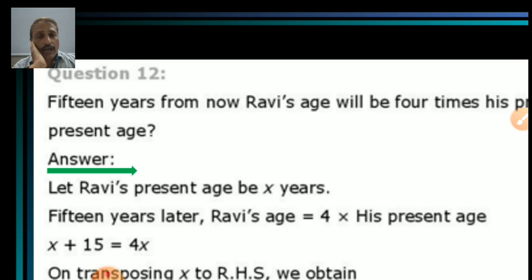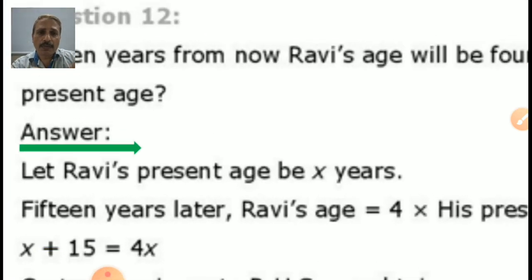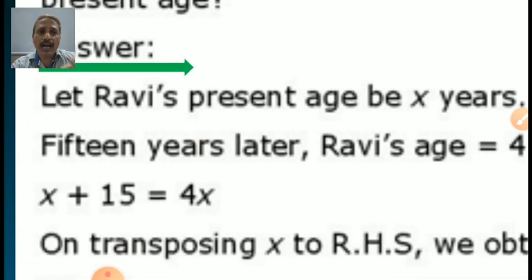Okay. Now, from the question you can find out 15 years later. That means 15 years later, so what will we do, student? We will add. It is written here, so you know. 15 years means add. Ravi's age will become 4 times what it was. 4 times x. So x plus 15 is equal to 4x.